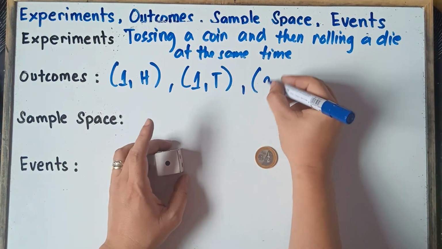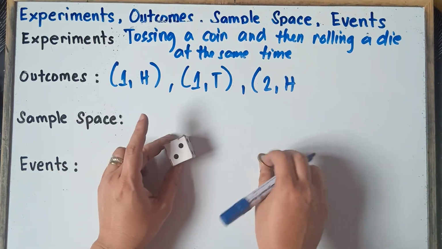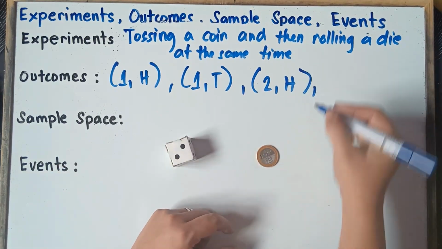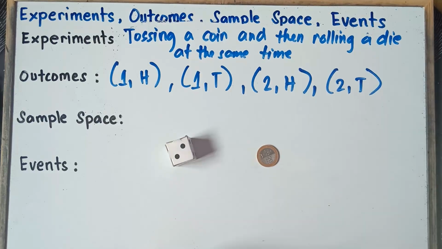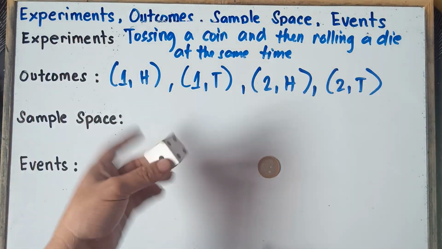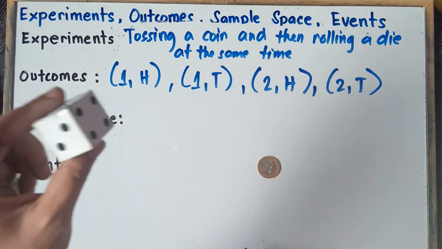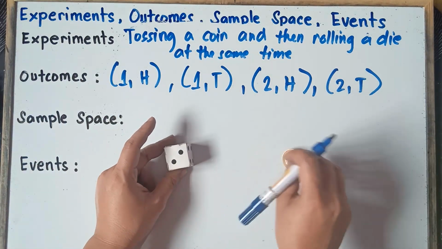Now you can also have number 2 and then head. And this is also possible that you can have number 2 and then tail, right? So when you roll this die, this is possible that you can have number 2. It lands with number 2 and then head. It lands with number 2 and then tail.